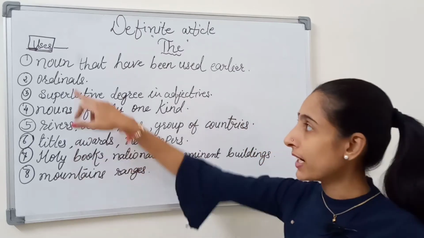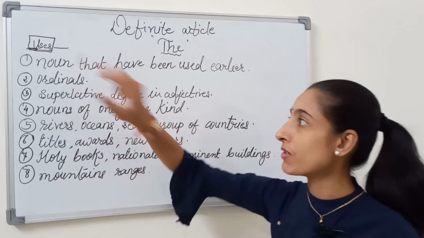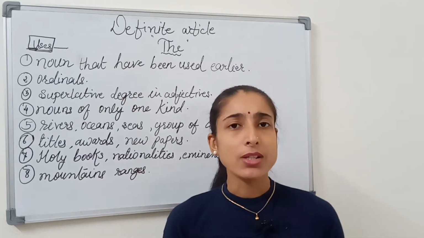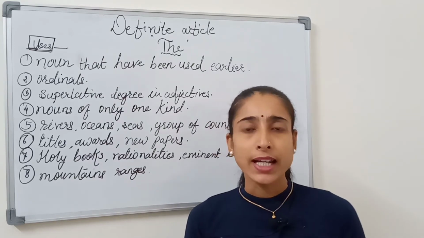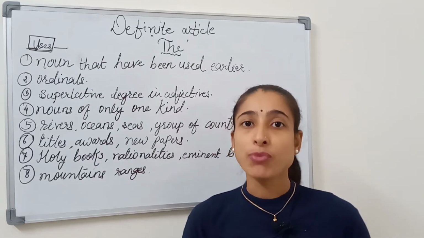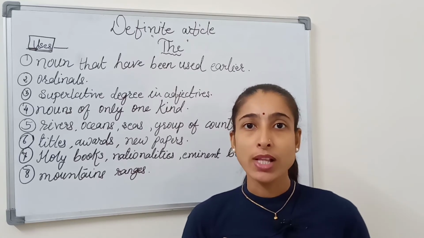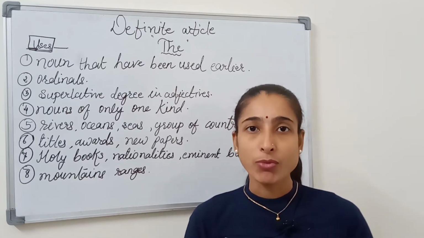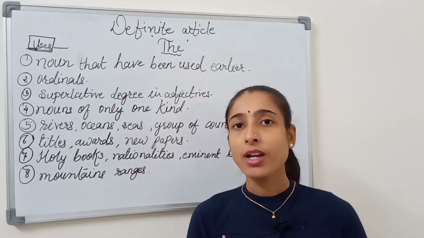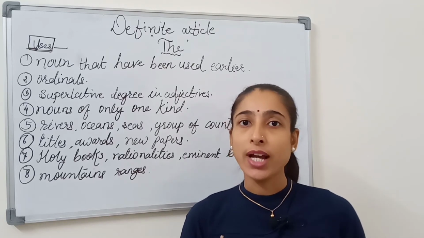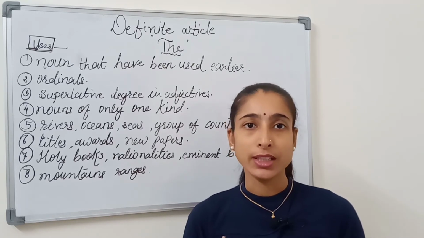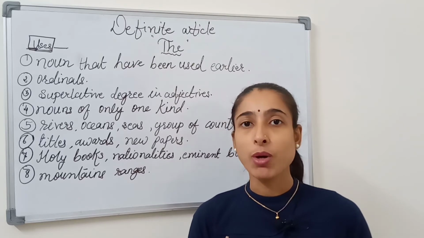Let's move to the second use of the definite article. Our second use is ordinals. Ordinals means first, second, all the numbers: 5th, 8th, 10th, 12th. Let's see an example. If I say, I am the second child in my family. Now what did I say?